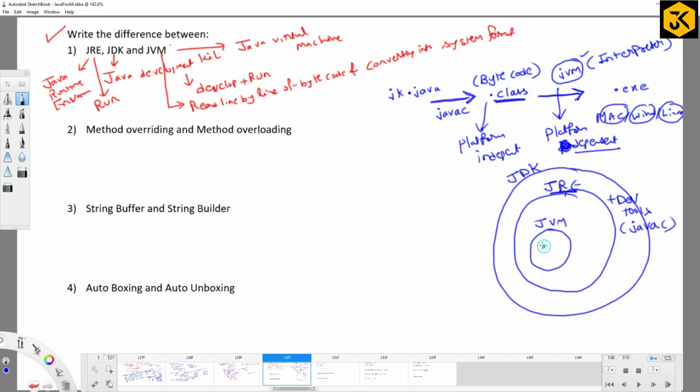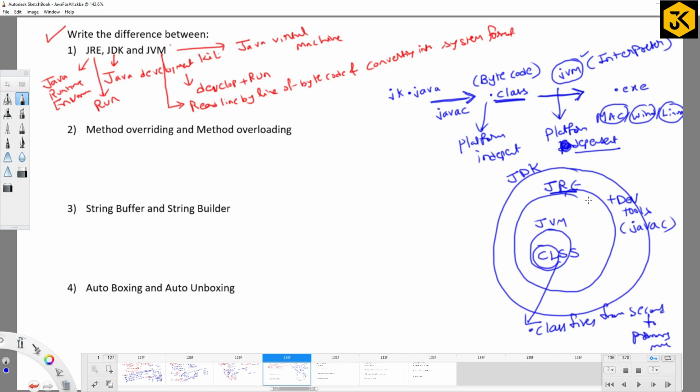JVM internally contains one more part called the class loader subsystem. If you remember, what is the purpose of the class loader subsystem? It is used to load .class files from secondary memory to primary memory. Am I right or not?